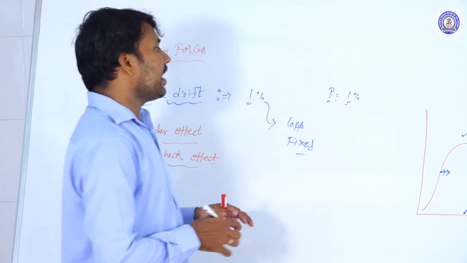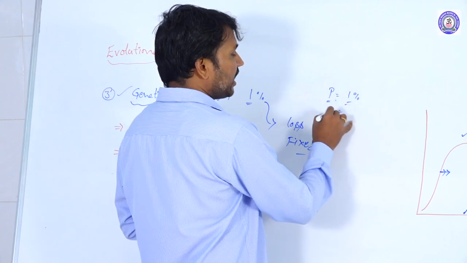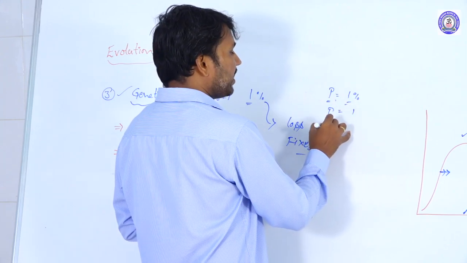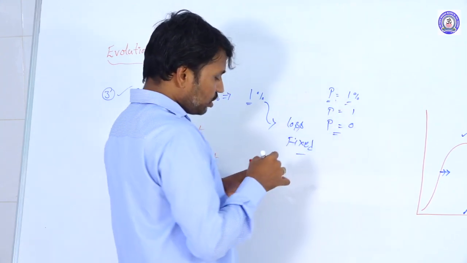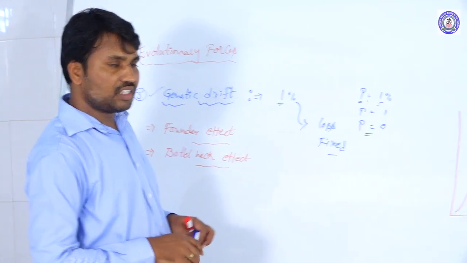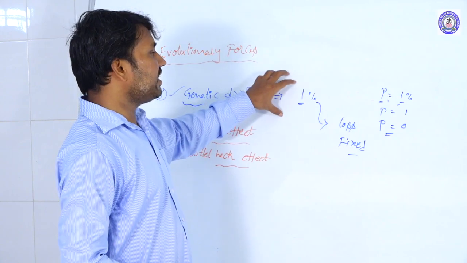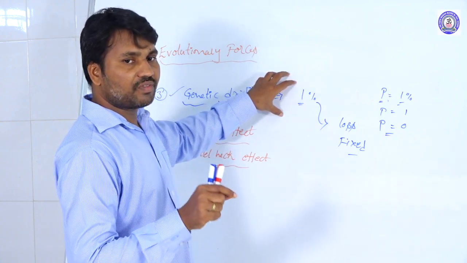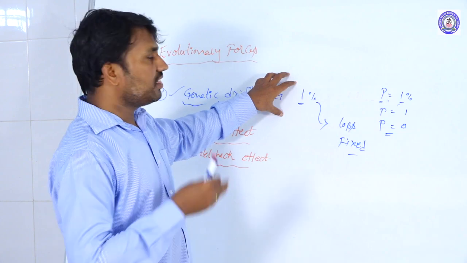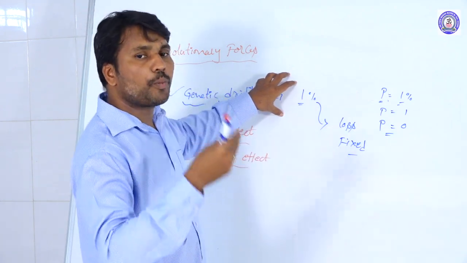These alleles are either fixed, in which case P equals 1, or eliminated, in which case P equals 0. That means in a population, alleles with very low frequency are eliminated from the population over a number of generations.